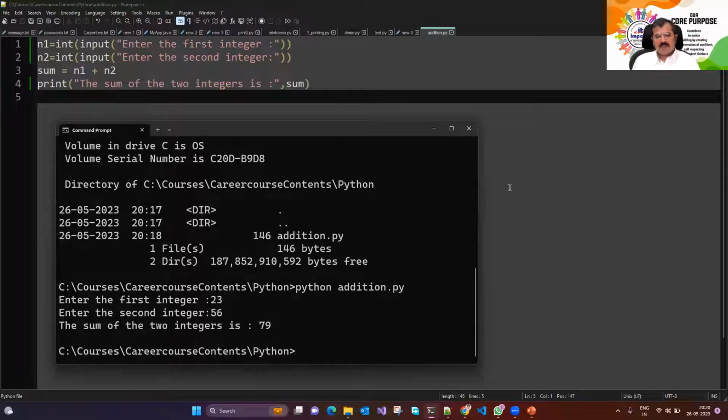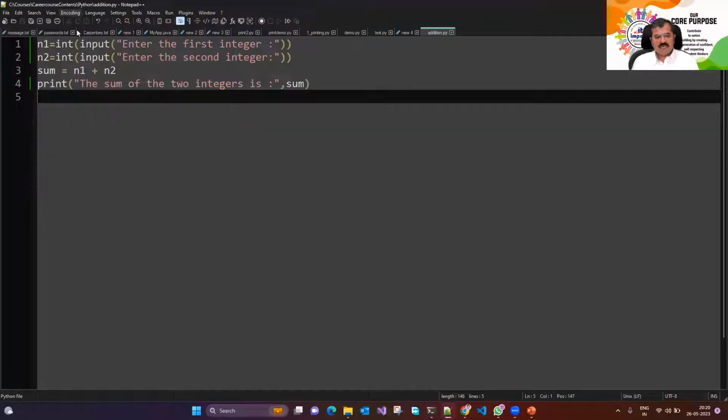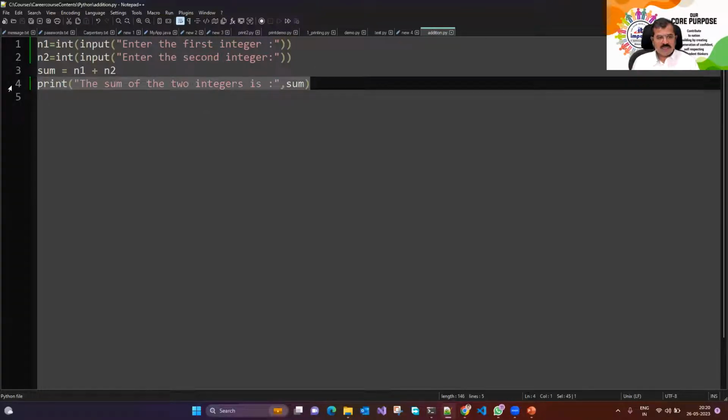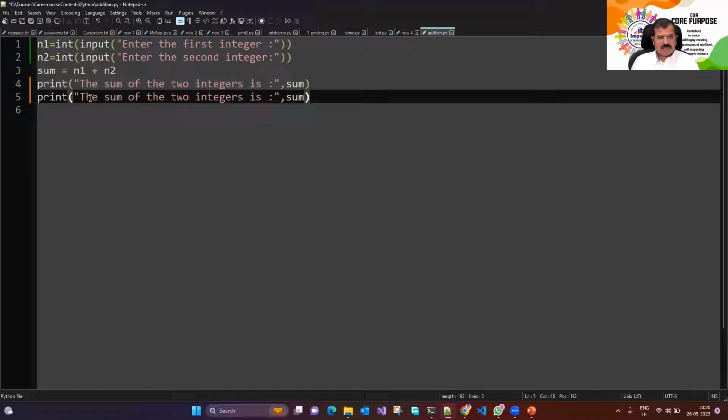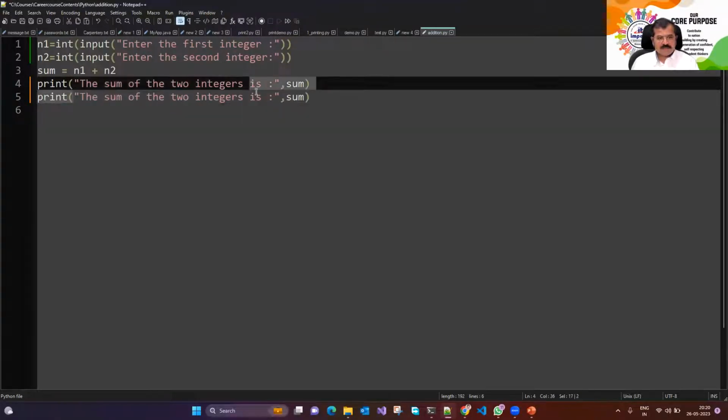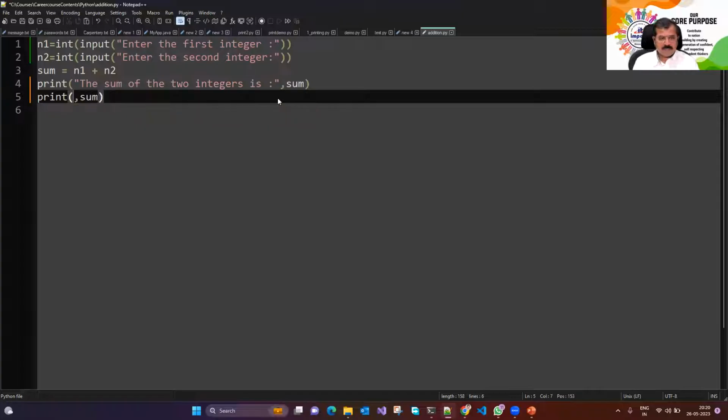That's perfect. Instead of printing the message "sum of two integers is 79", what you could have also done, Prithviraj, because operators are easier to understand, is to just say n1, comma, plus, comma, n2, comma, equal to. Awesome. That's the way you could have written it.